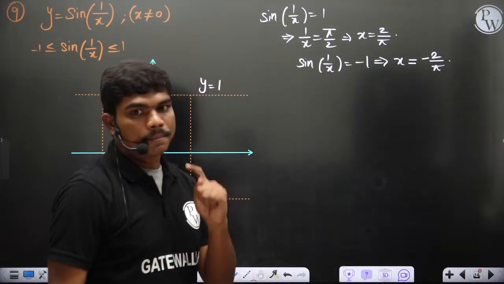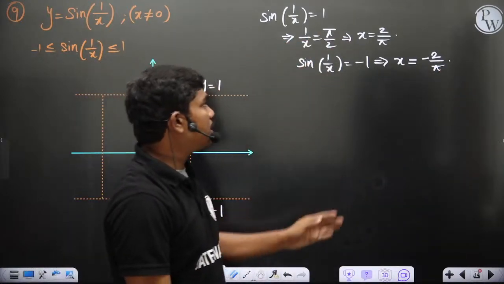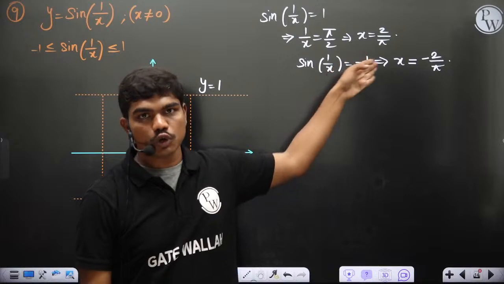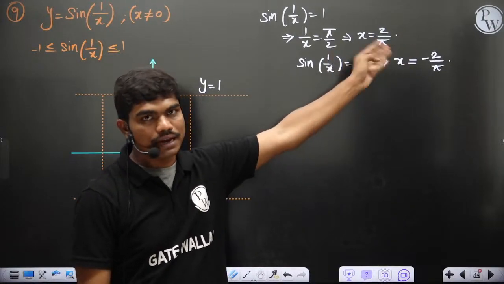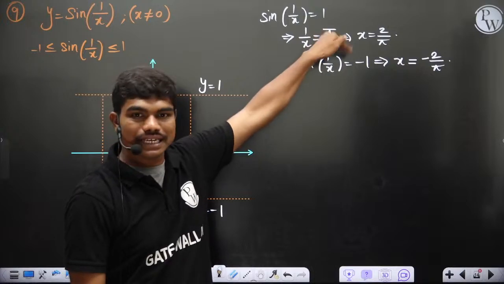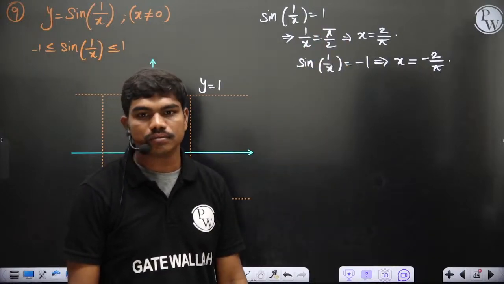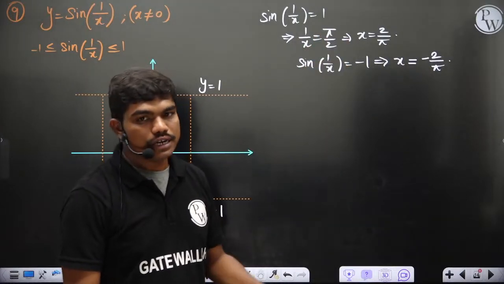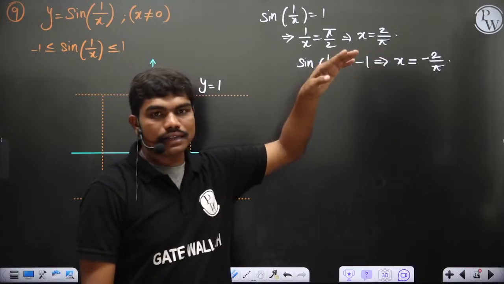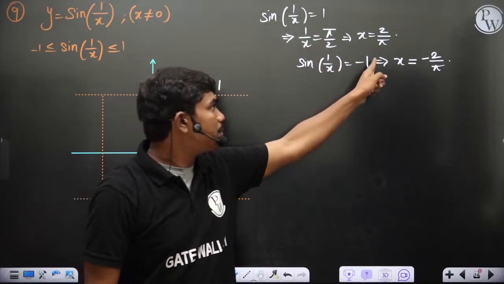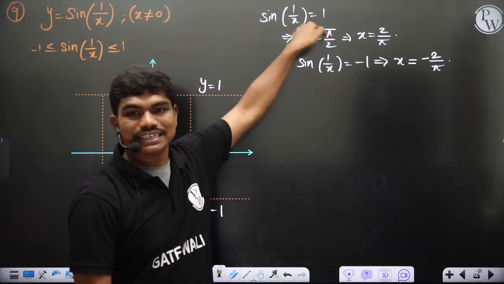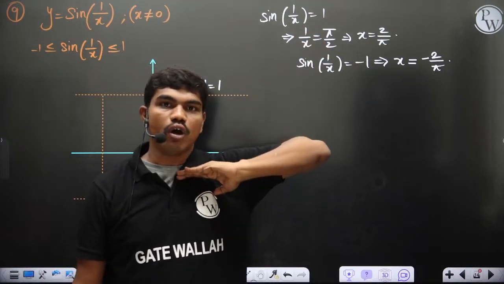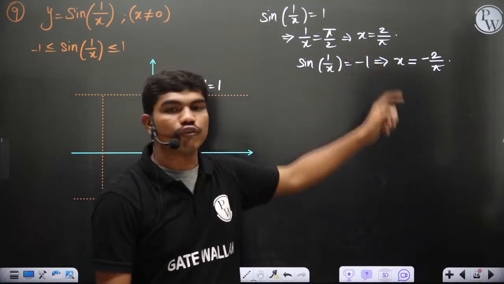Now tell me one thing, at this point of 2 by pi, if you keep your x beyond 2 by pi, then ultimately this 1 by x will be less than pi by 2. Yes or no? Did you understand this point? If your x is 2 by pi, then 1 by x is pi by 2. If you keep increasing the value of x beyond 2 by pi, then this value will always be less than pi by 2, and sine will always be positive after this value of 2 by pi. Correct?